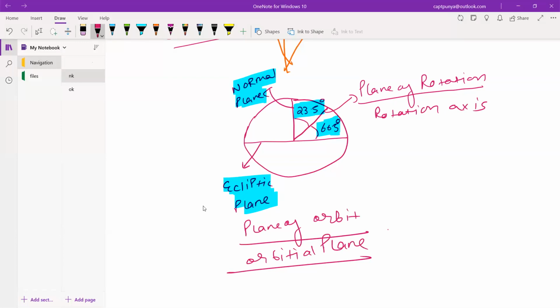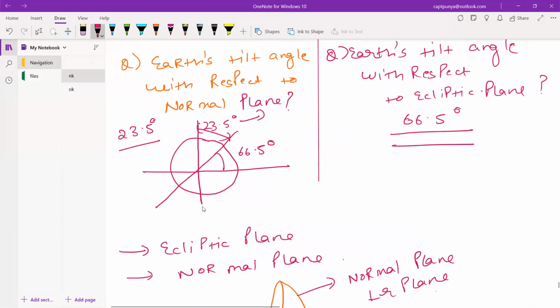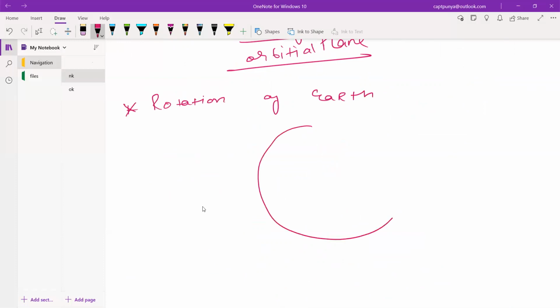Now we will talk about the rotation of the earth, in which direction the earth is rotating. So guys, if we talk about the rotation of the earth, rotation of the earth के बारे में बात करते हैं। So suppose this is my earth, okay?